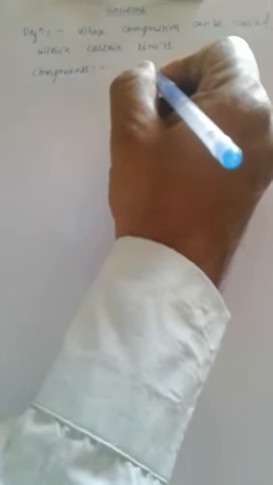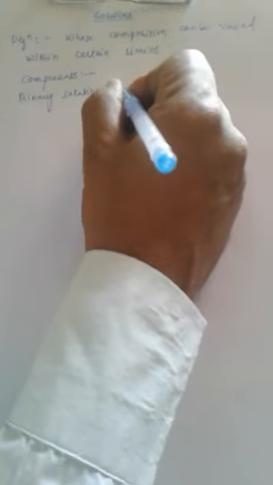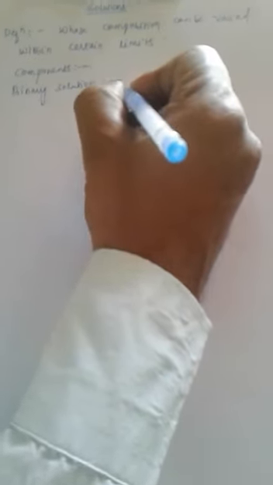Depending upon the number of components, solutions may be classified as binary, tertiary or quaternary. Coming to the binary solution, the solution in which two types of components are present is known as binary. Binary solutions are made up of two chemical substances. Out of these two, one is known as solute and the other is solvent. Solute is the chemical substance present in a lesser quantity, and the solvent is the substance present in a large quantity.